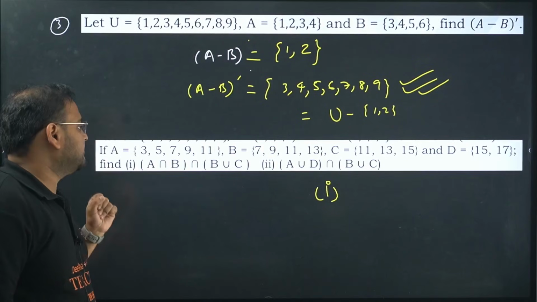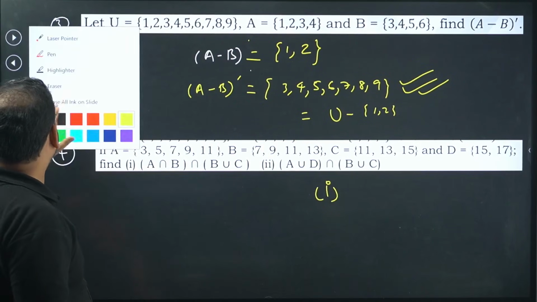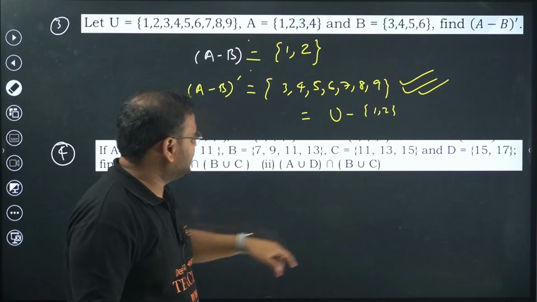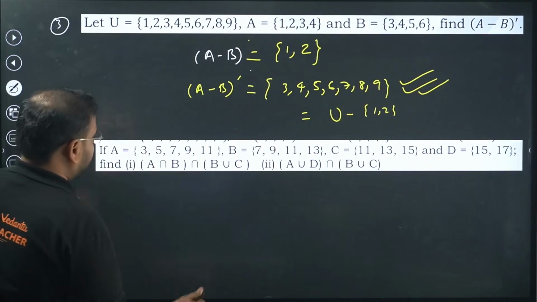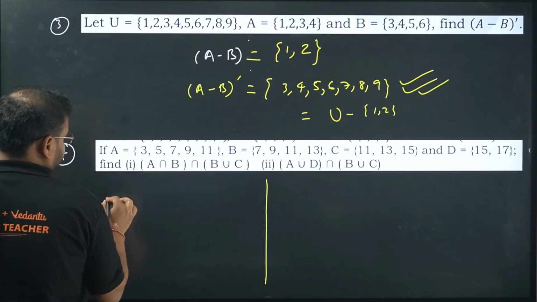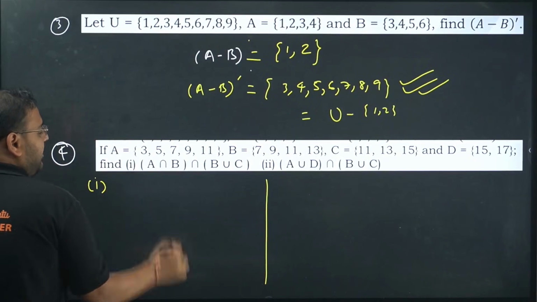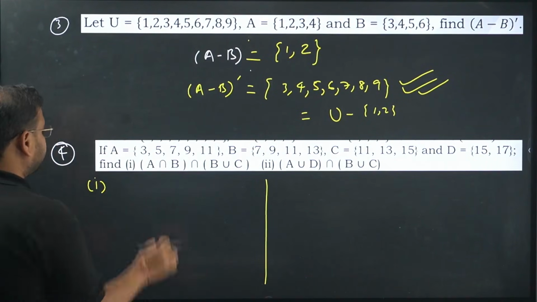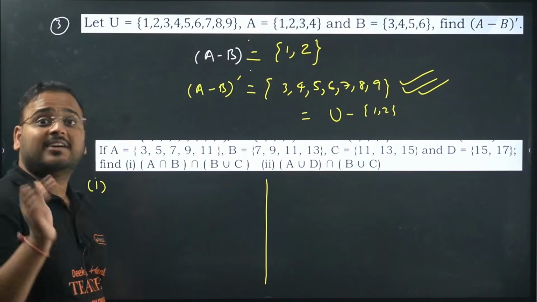Intersection of A and B. Okay, let me do one thing. I'll go with the same side. Why confuse yourself? I'll write the first part answer here only. Intersection of A and B.